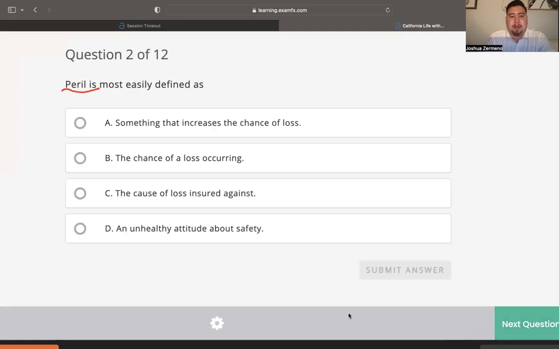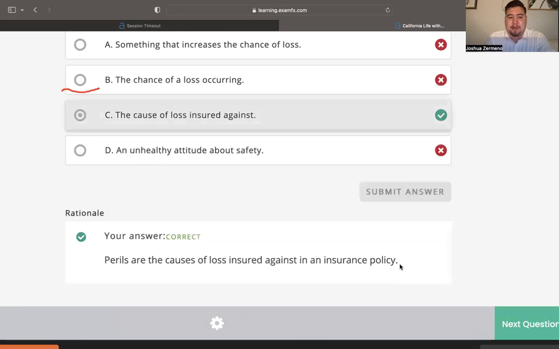And then we just talked about it. We just said it's the cause of a loss. So we're going to go with C. Let's see if that's the correct answer. And that is the correct answer. Remember, perils are the cause of a loss, and that's what they are insured against. That's why people buy insurance. So the correct answer was the letter C. Moving on to the next question.